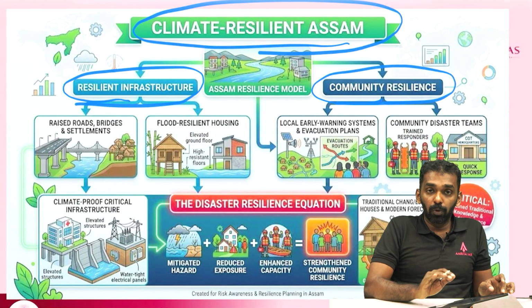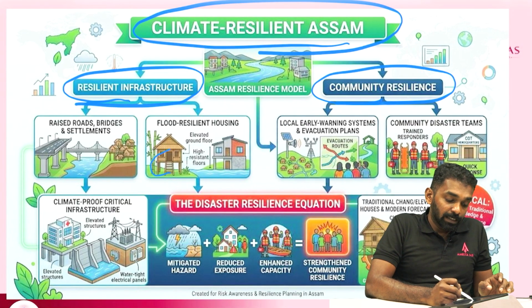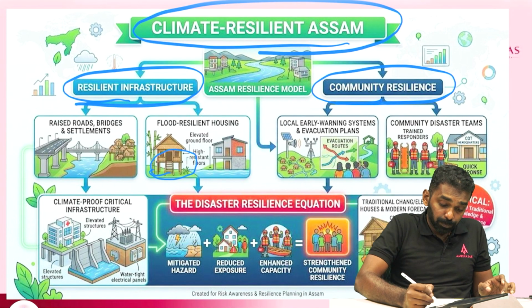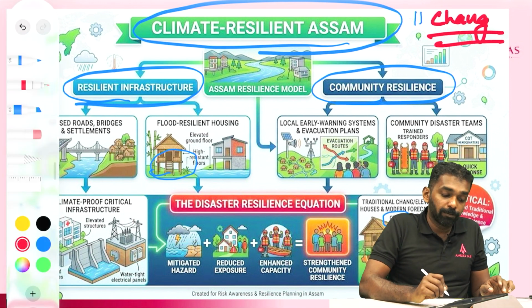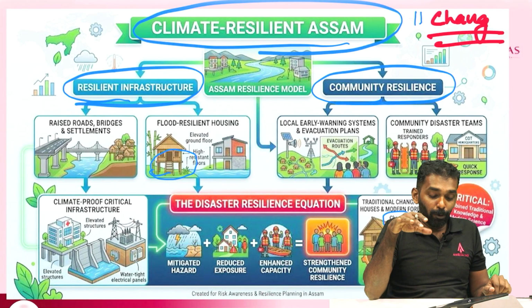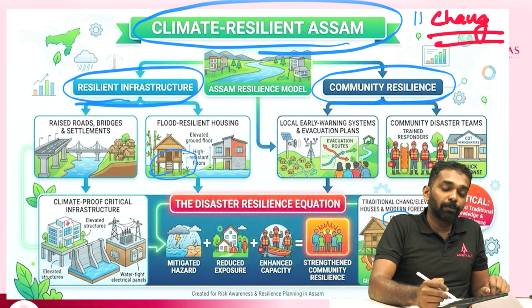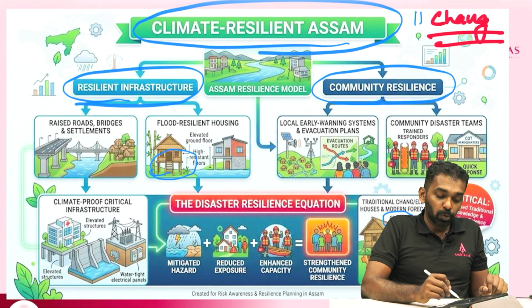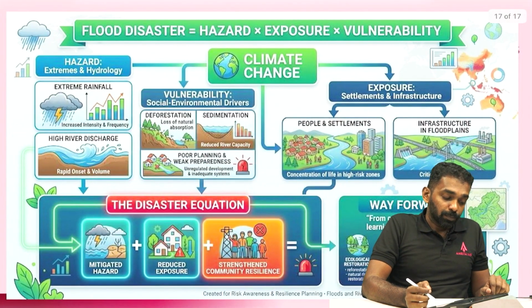Raised roads, bridges and settlements can be created, and elevated ground floors can be created. For example, in Assam there is something called Chang houses. Chang is a type of elevated house, where people stay on the first floor. It is a traditional tribal type of house. So this kind of traditional knowledge can be used in resilience and community resilience. These are the important things that can be done in the region.